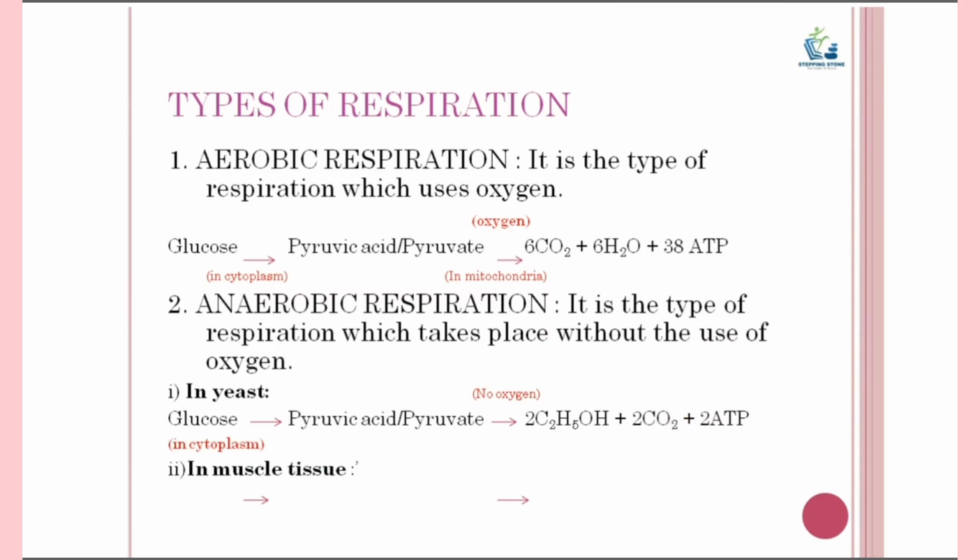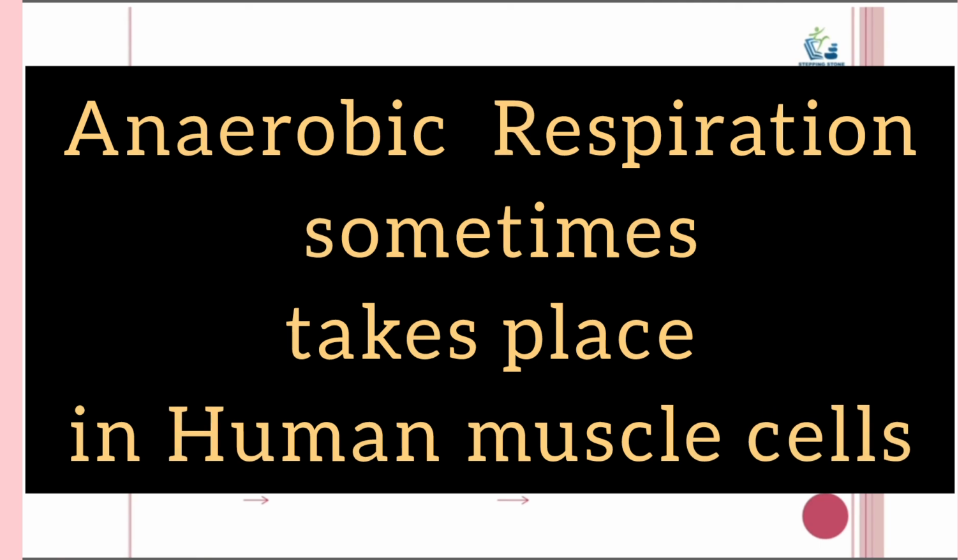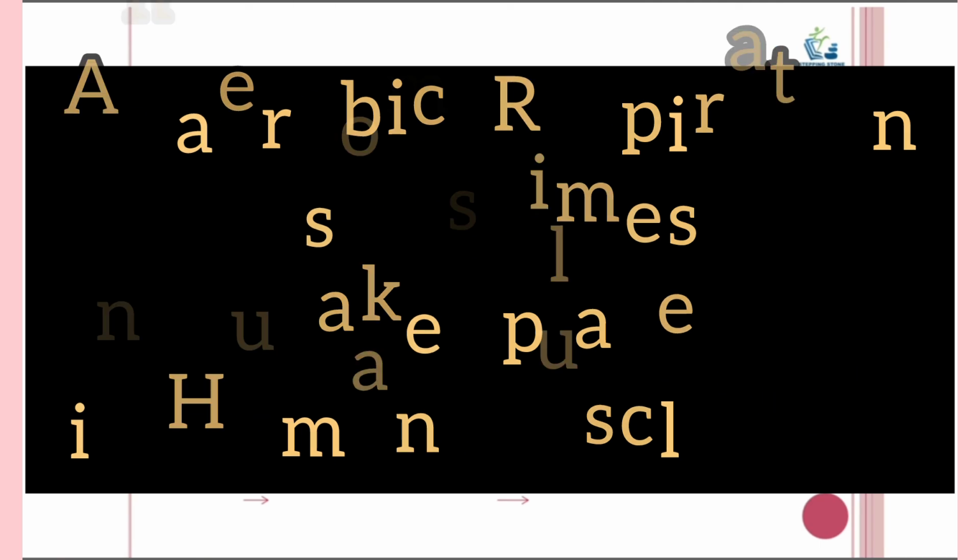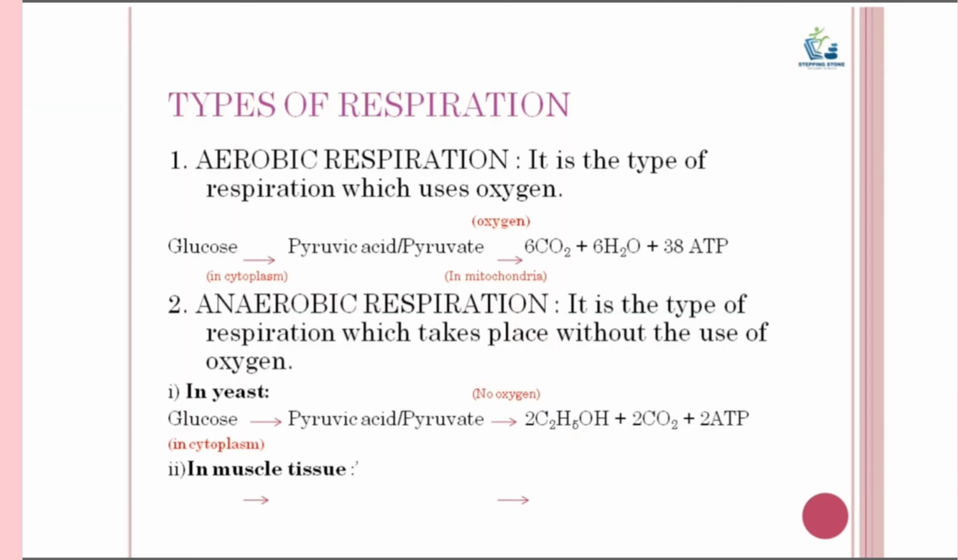Anaerobic respiration can sometimes take place in our muscles. For example, anaerobic respiration takes place in our muscles during vigorous physical exercise, when oxygen gets used up faster in the muscle cells than can be supplied by the blood. When anaerobic respiration takes place in human muscles, then glucose is converted into lactic acid with the release of a small amount of energy. The equation is as follows.